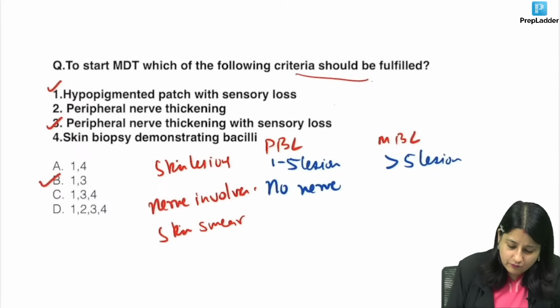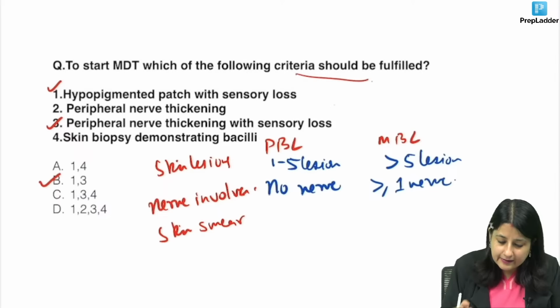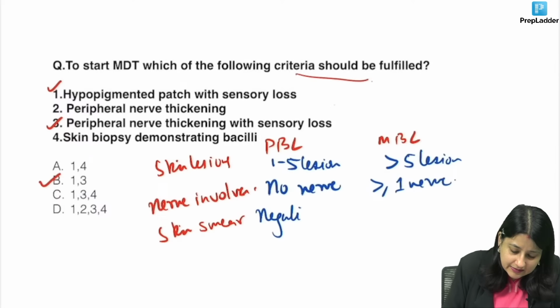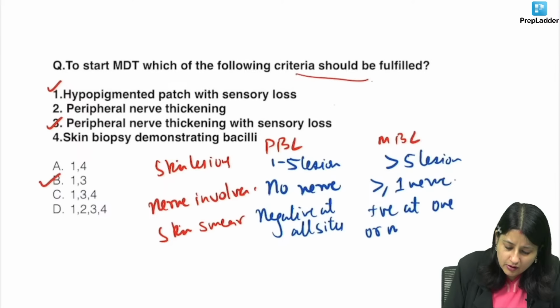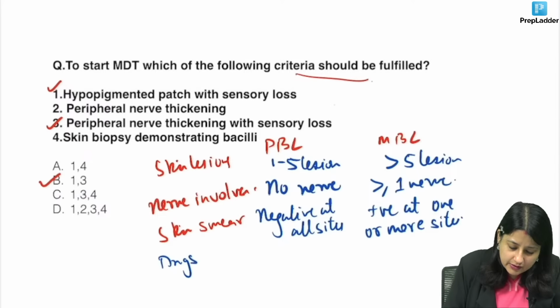No nerve involved, no nerve. Multibacillary, more than or equal to 1 nerve involved. After that, skin smear examination: negative at all sites in paucibacillary, while in multibacillary leprosy, positive at one or more sites. And what about the drugs now? What about the drugs?